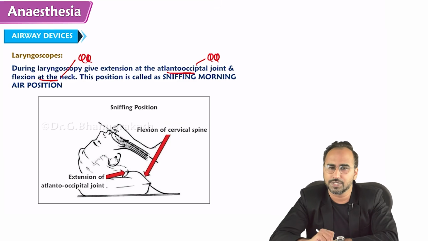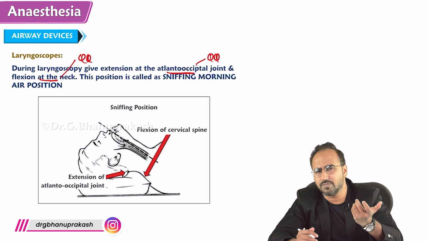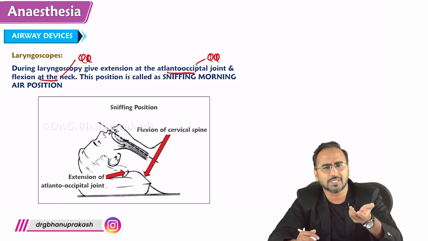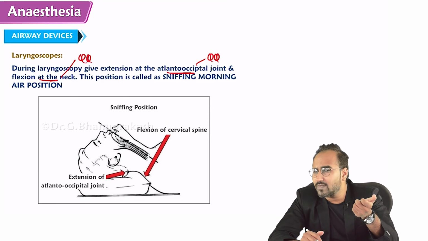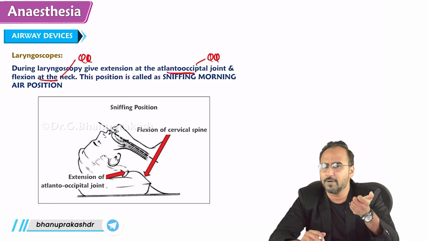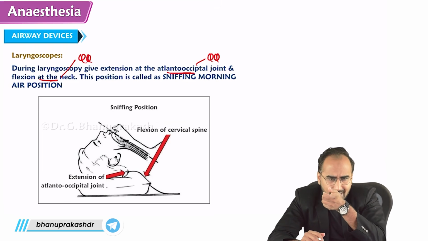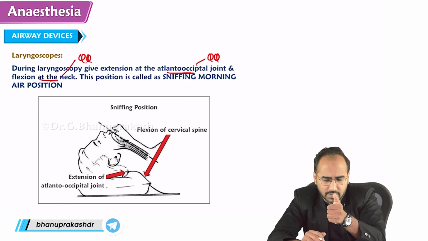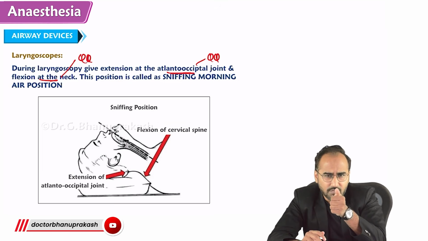After making the patient lie down in this position, we take a laryngoscope. I told you there are two kinds of blade. In adults, we use Macintosh laryngoscope. So we take this laryngoscope after making the patient lie down. You can look over here, as we have made the patient lie down, we take this laryngoscope in our left hand, and we introduce the laryngoscope from the right side of the patient's mouth, right? We introduce the blade till your blade reaches the level of the vallecula. Vallecula is a depression beneath the tongue. Once your blade sits into the depression, you stop over there.